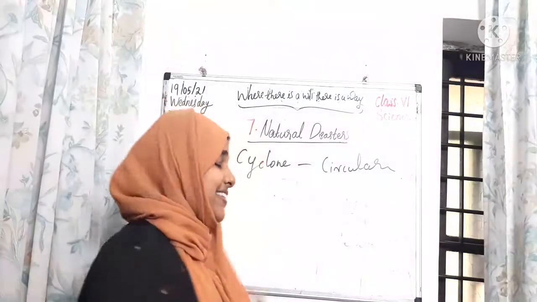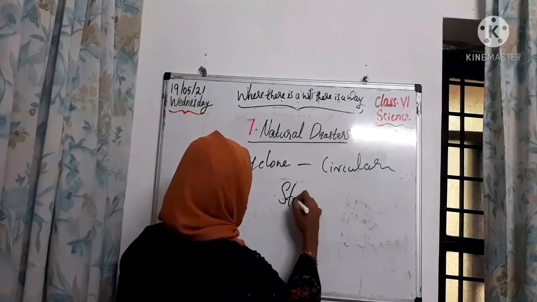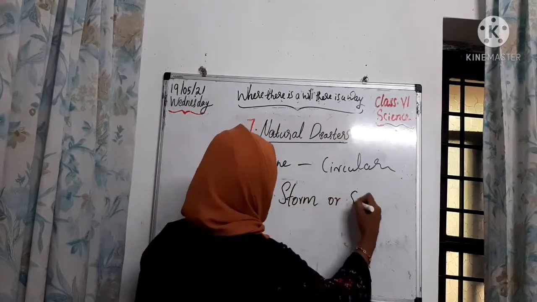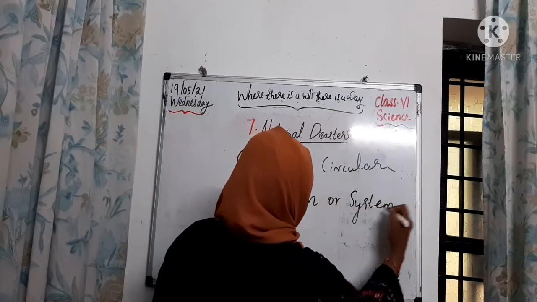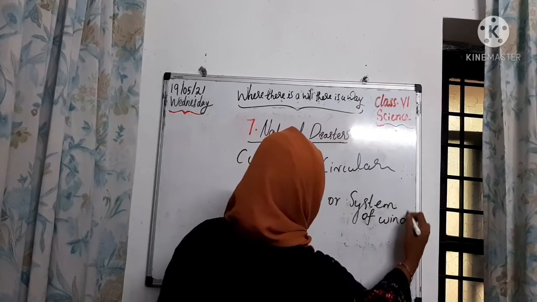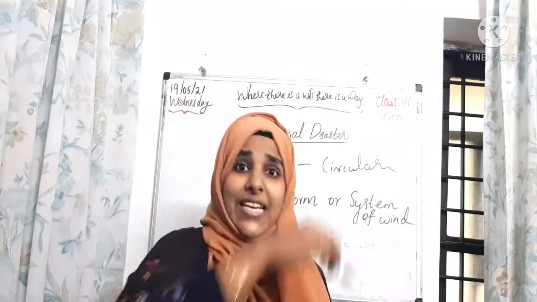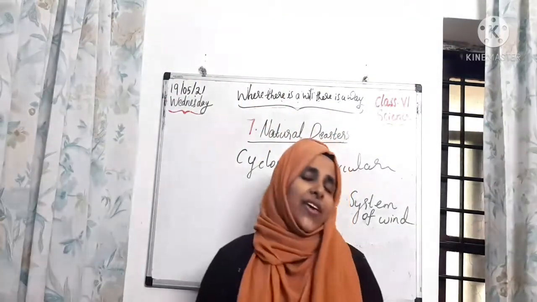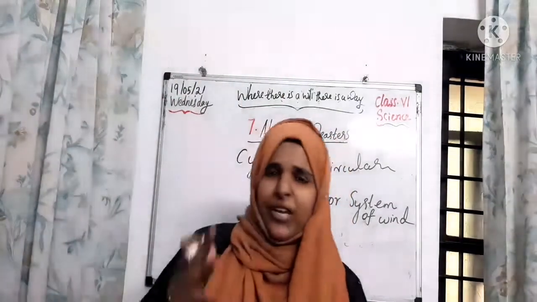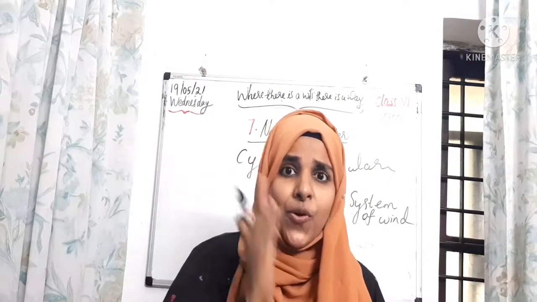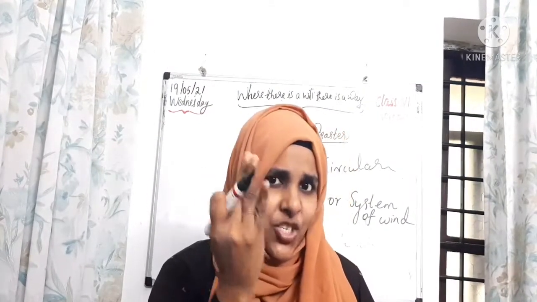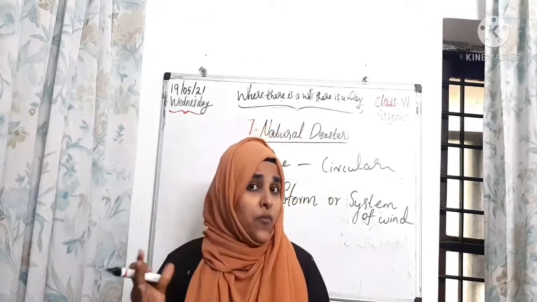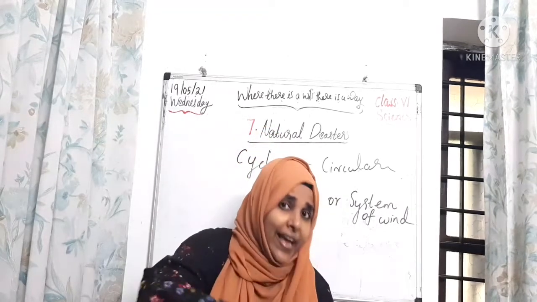We can say it is a storm or system of wind that rotates about a center and often brings heavy rain. Before 2 days, we felt heavy, continuous rain throughout 3 days, is it, children? So, it is a type of cyclone that came into Kerala.